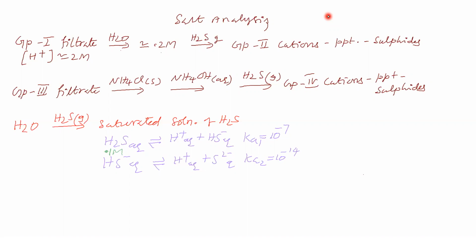We are able to calculate or we are unable to calculate? It is possible. So we are calculating all the values. H plus concentration comes out to be 10 to the power of minus 4 molar. HS minus concentration comes out to be 10 power minus 4 molar. Sulfide concentration comes out to be 10 to the power of minus 14 molar. Okay, we calculated all the values.